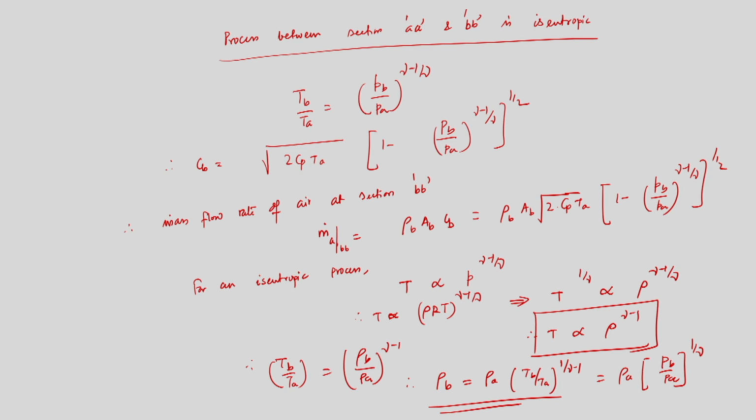So, if I plug in this expression in the mass flow rate of air at section Bb, we will get again m dot air at section Bb, that will be equal to rho a into Pb by Pa to the power 1 by gamma, Ab, root of twice Cp Ta into 1 minus Pb by Pa to the power gamma minus 1 upon gamma, to power half.